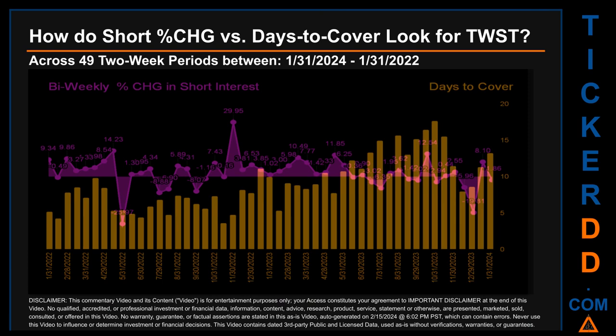The average days to cover was about 9.07. The biggest days to cover was 17.68, and it happened once on October 31, 2023 settlement date.